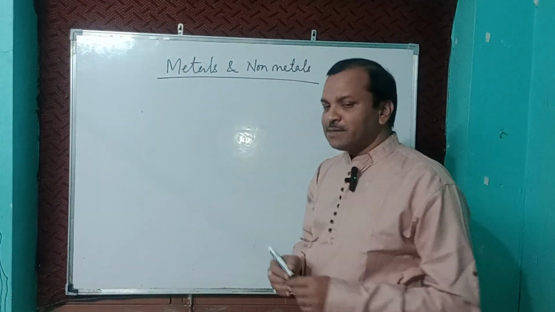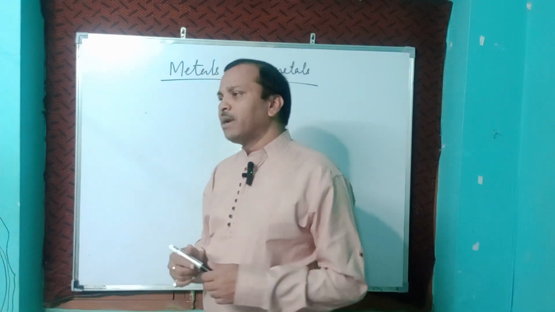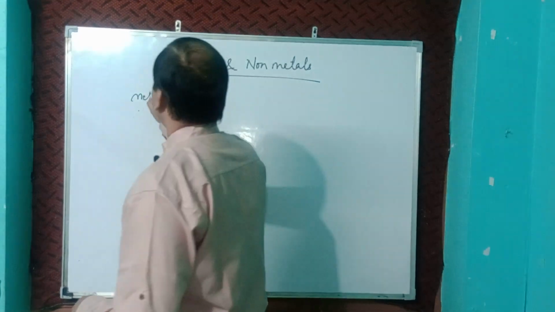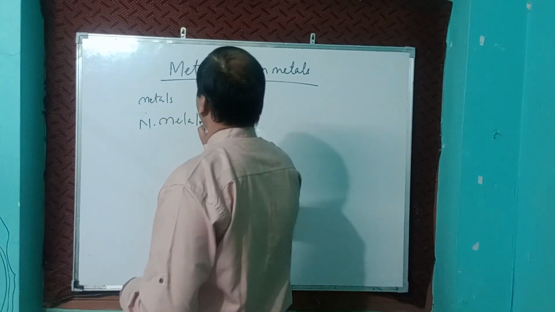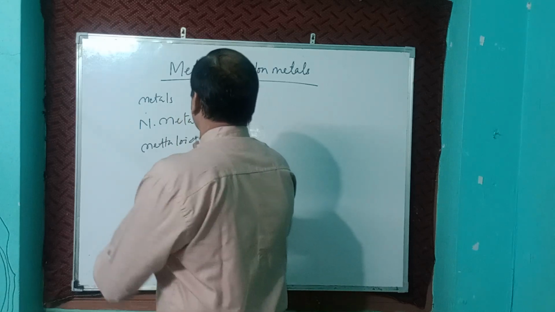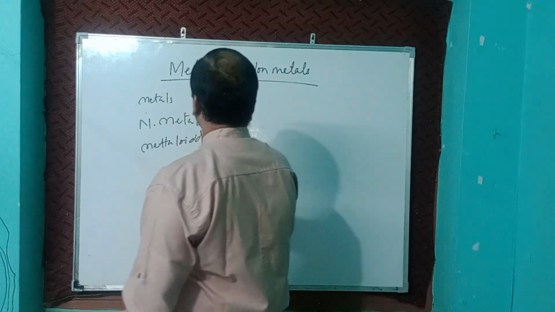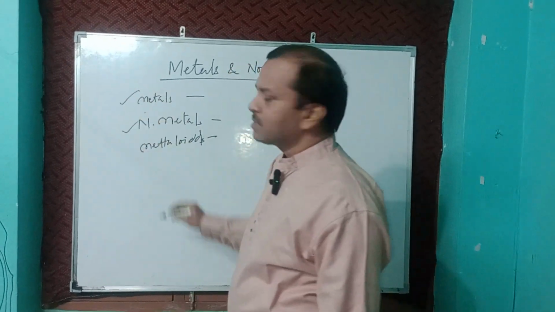In metals and non-metals, elements are actually categorized into three: metals, non-metals, and metalloids. Today we will discuss metals and non-metals.